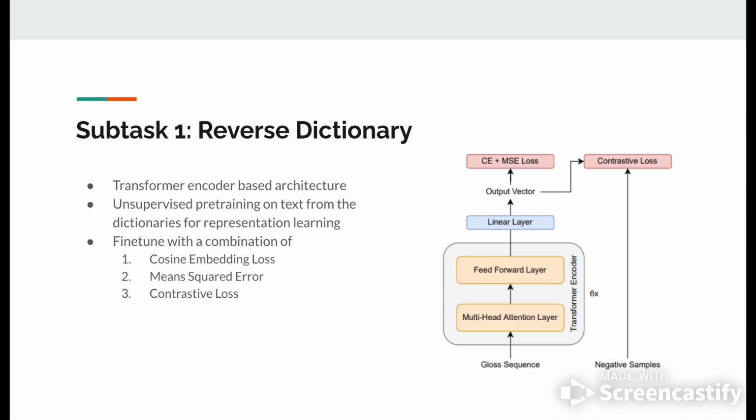But to also make sure that the generated vector is distant from semantically non-similar words, we also put in a contrastive loss, where negative samples from the dataset are picked up and the distance between them is made sure to be larger, so that negative samples are farther from the actual correct samples.